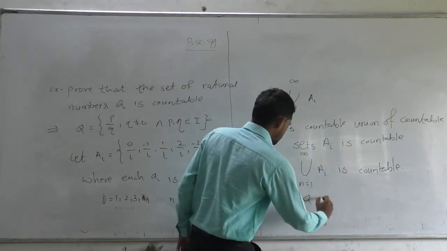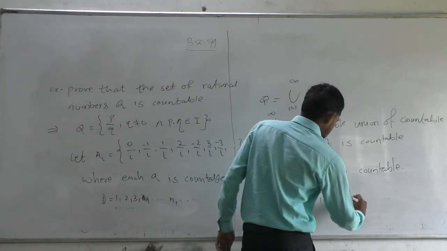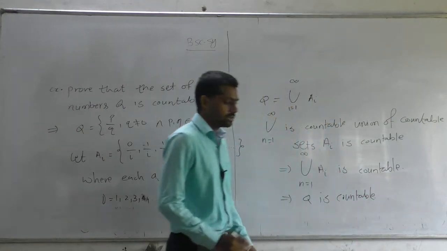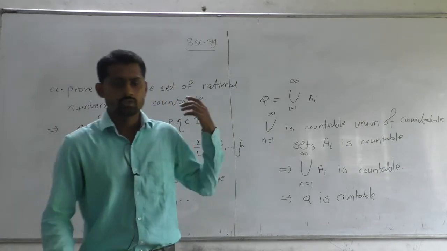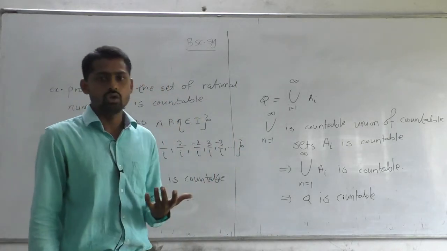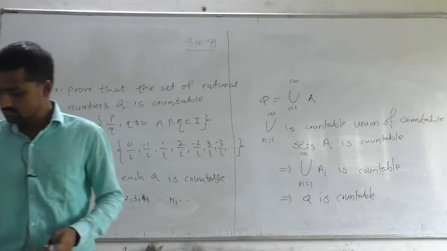This implies that Q is countable. So this is the corollary which depends upon the theorem you studied yesterday, which says that the countable union of countable sets is countable.